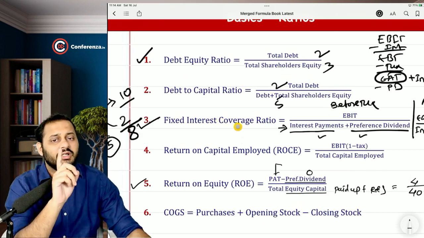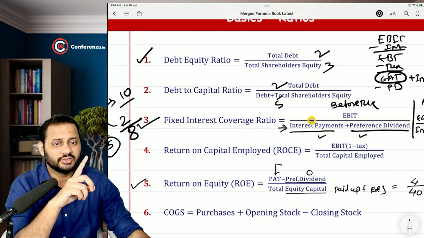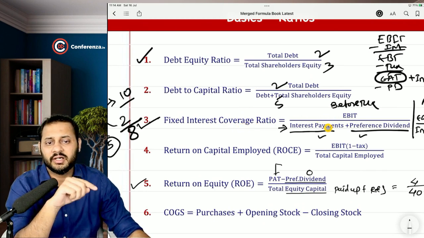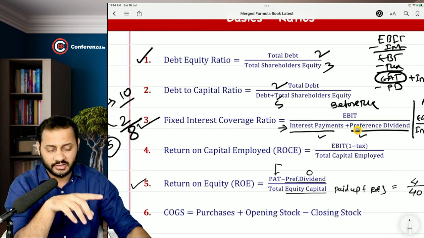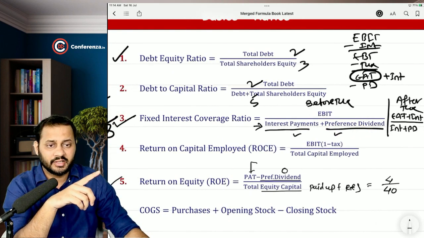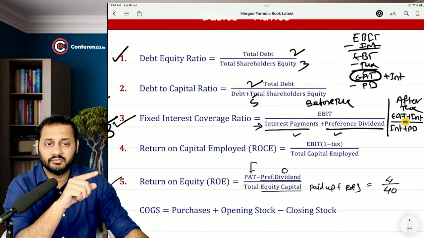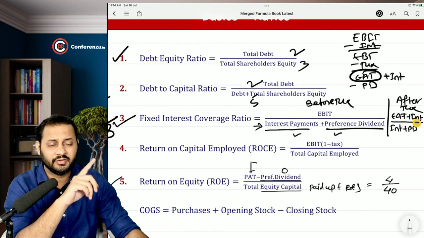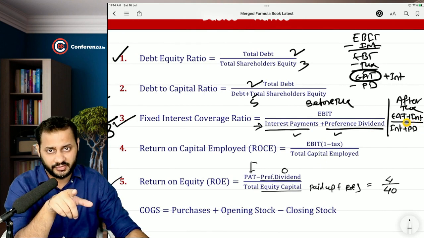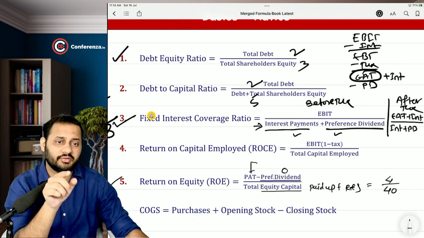Then we also discussed the fixed interest coverage ratio, where we take EBIT divided by interest payment plus preference dividend. We can also calculate it after tax. In that case, we add interest to the after tax profit if we want to calculate this ratio after tax.